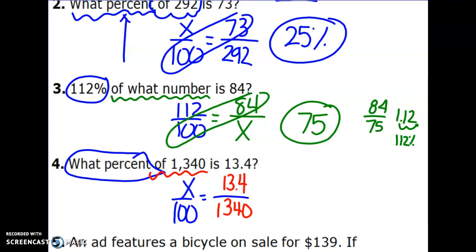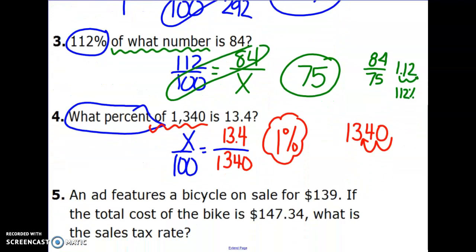So in this case, I could take 13.4 and times it by 100, which is going to give me 1,340. If I divide 1,340 by 1,340, my answer is 1. Now, the question is what percent? So it would be 1%. And if we think about that, we said to find 1% of a number, we move our decimal point 2 places to the left. It's 1/100th of that.